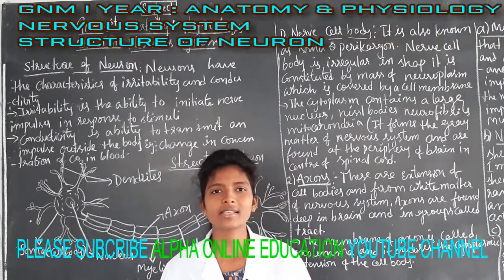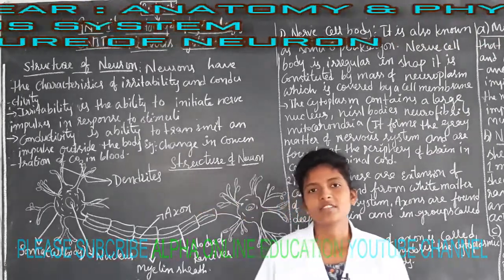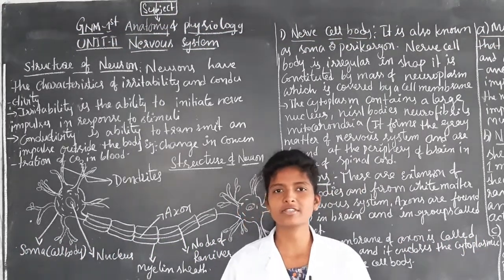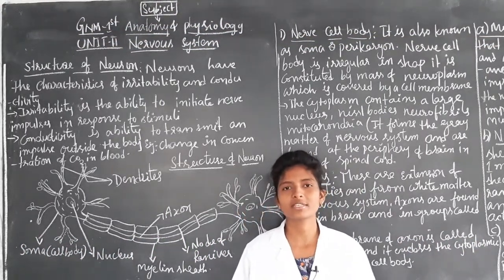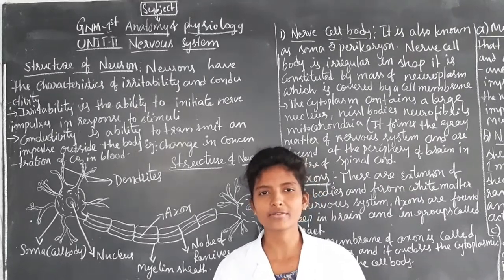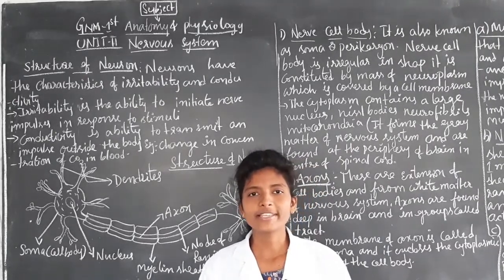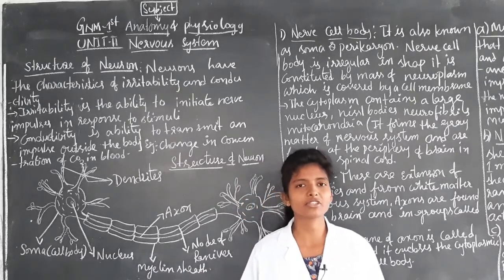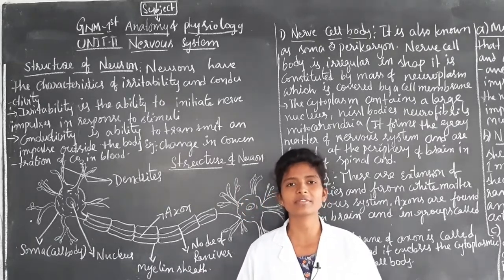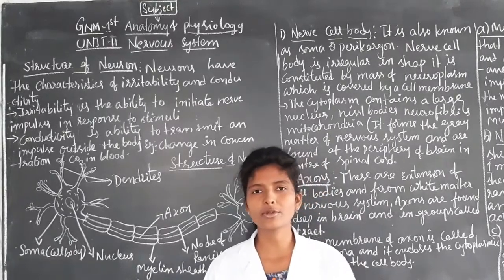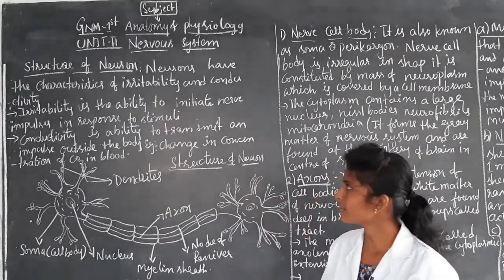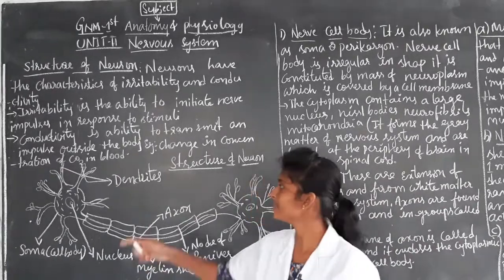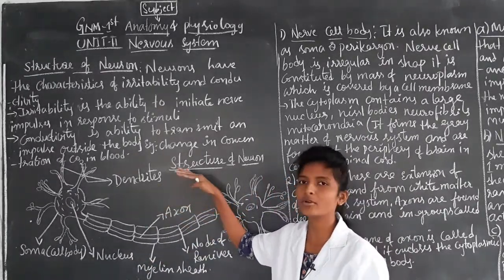I am going to discuss the nervous system. This is the subject of anatomy and physiology for GNM first year students. What is meant by nervous system, an introduction of nervous system and classification of nervous system, we have seen in the previous class. Today I am going to explain the structure of neuron and its parts.